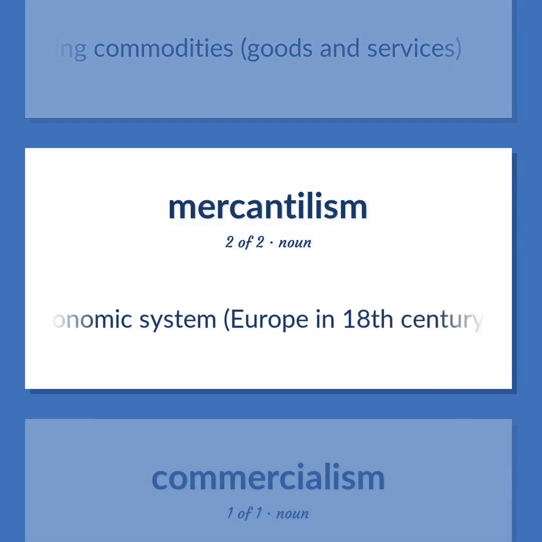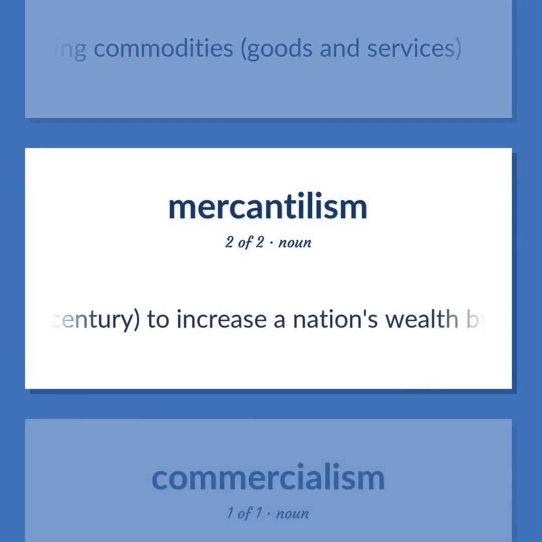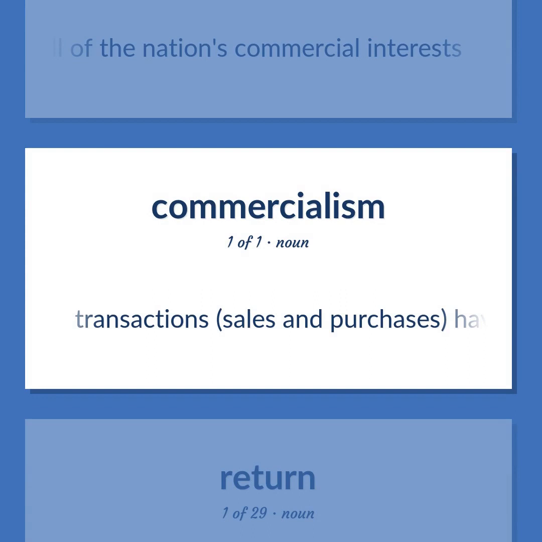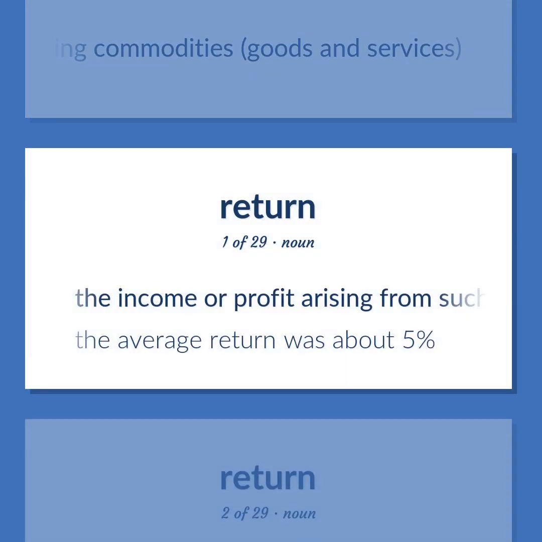An economic system, Europe in 18th century, to increase a nation's wealth by government regulation of all of the nation's commercial interests. Transactions, sales and purchases, having the objective of supplying commodities, goods and services. The income or profit arising from such transactions as the sale of land or other property. The average return was about 5%.